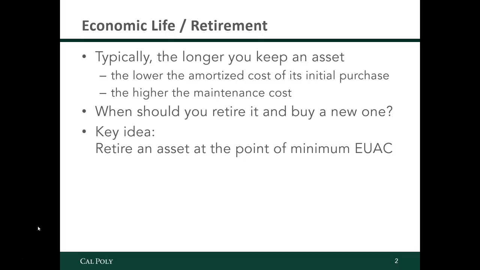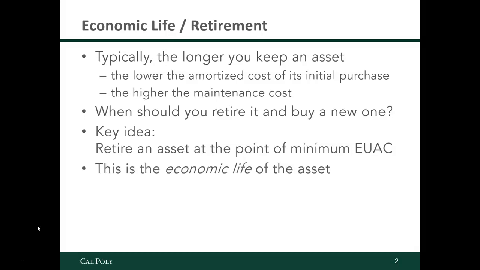You do the same thing for year 2, you do it for year 3, and you calculate all that out, and for each year that you could retire it, potentially, you're going to end up with a different equivalent uniform annual cost. And it makes sense then that you'd want to retire it and actually get the new one when you find the year that has the minimum value for the equivalent uniform annual cost.